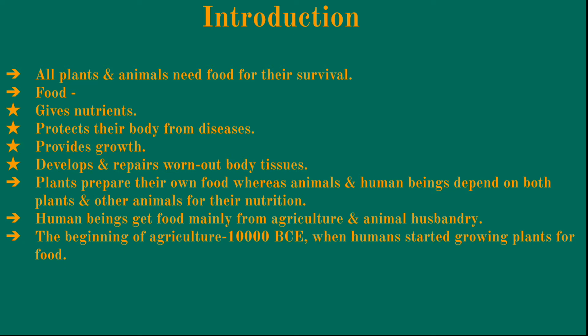Human beings get food mainly from agriculture and animal husbandry. Agriculture started around 10,000 BCE, when humans started growing plants for their food.